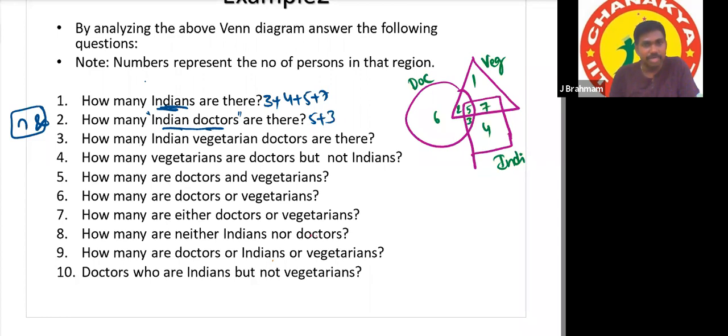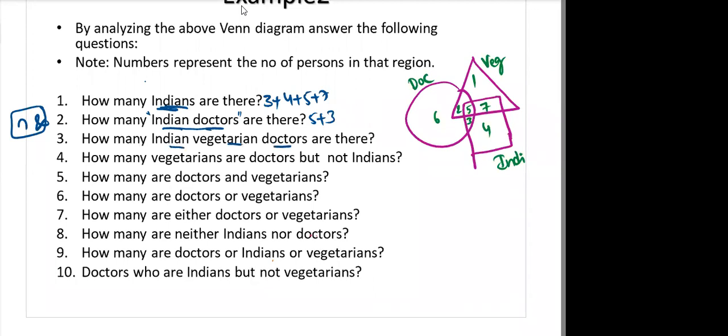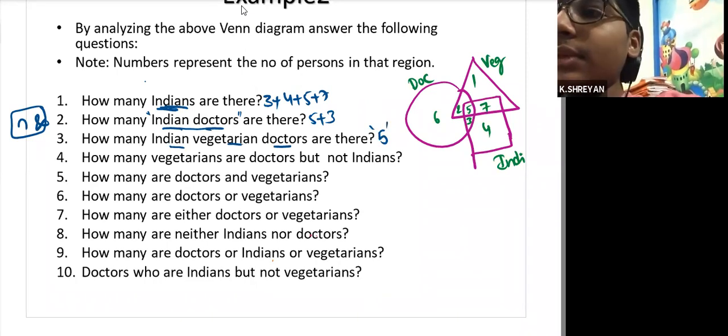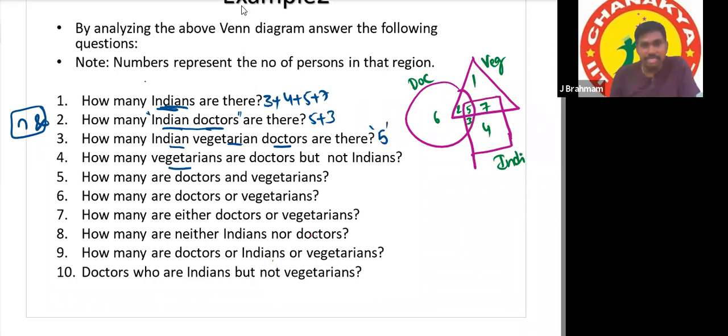Remember like that: Indian doctors, nothing but Indian and doctor. Okay, next question: how many Indian vegetarian doctors are there? 5. Means all three common is only 5. Next, how many vegetarians are doctors but not Indians?